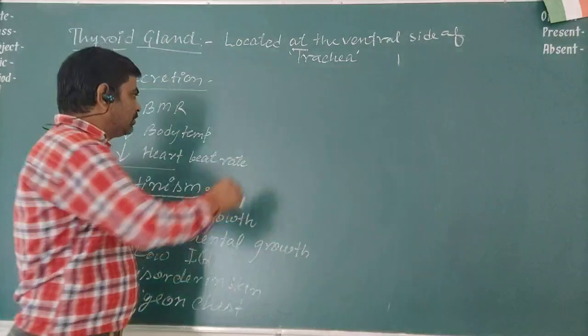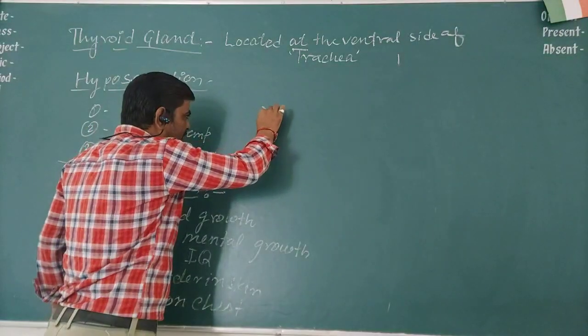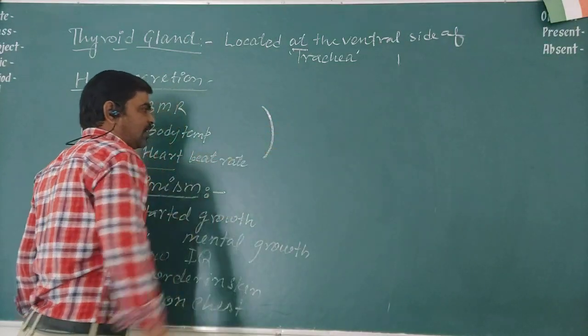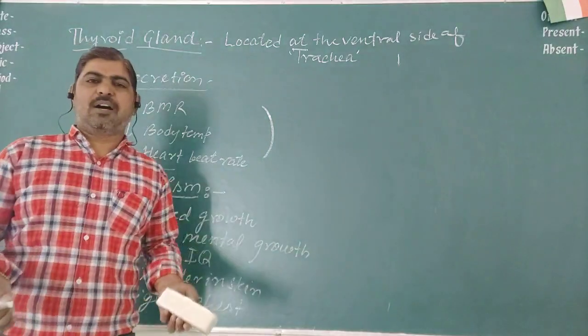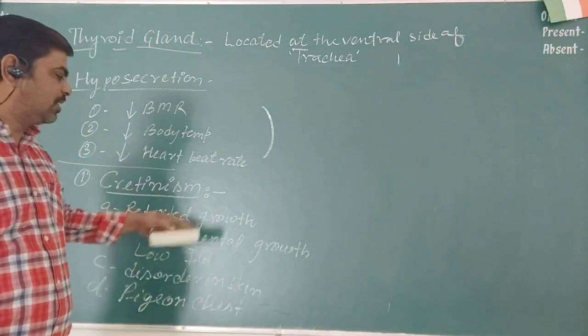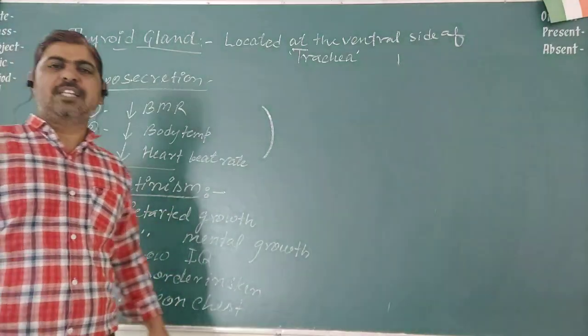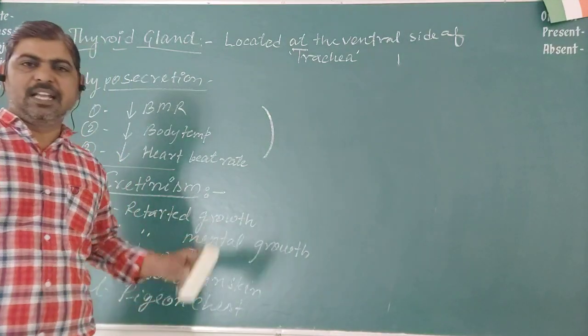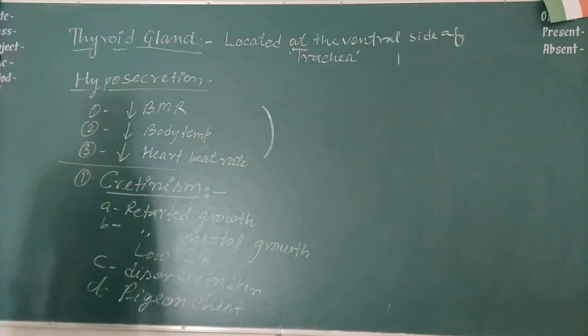That sternum turns into a curve, and the chest comes out in a curve-like manner like a pigeon, so it is called pigeon chest, and that is because of hyposecretion of the thyroxine hormone.